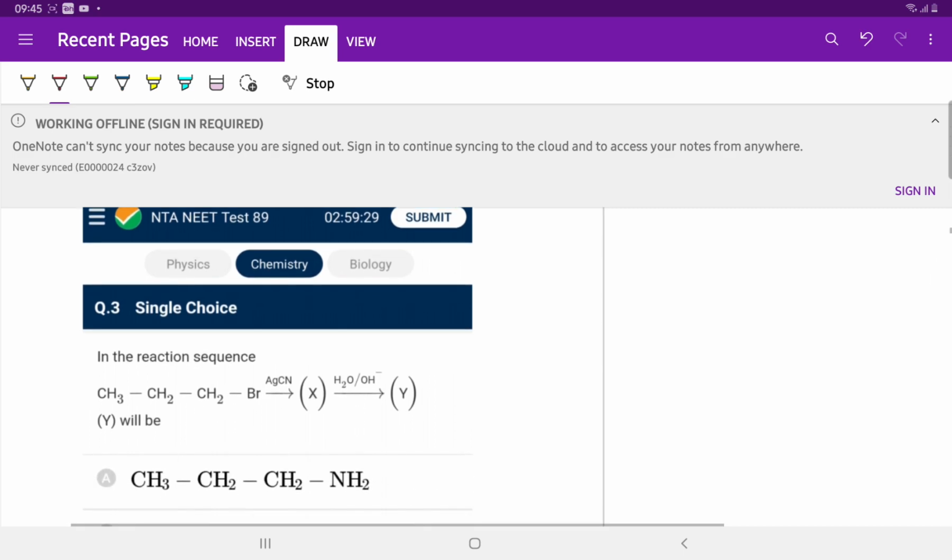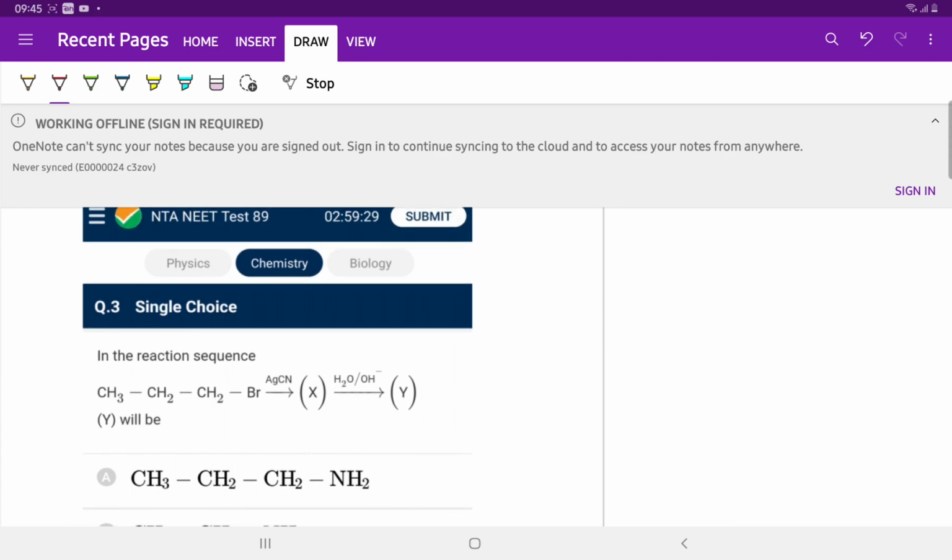Question number 3. In the reaction sequence, CH3CH2CH2Br, 1-bromopropane, reacts with AgCN. The product is isocyanide. If KCN is taken instead of AgCN, then the product is cyanide.